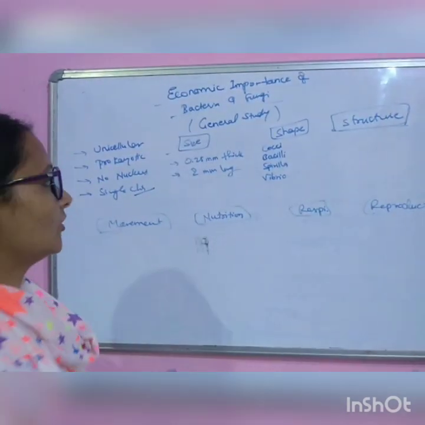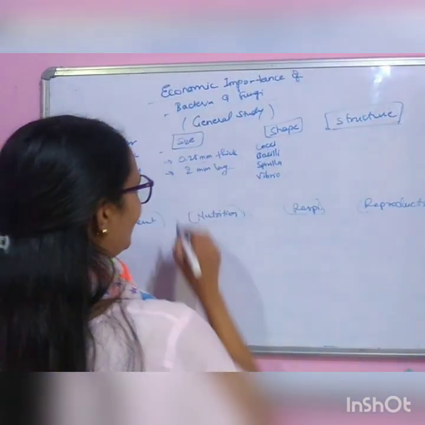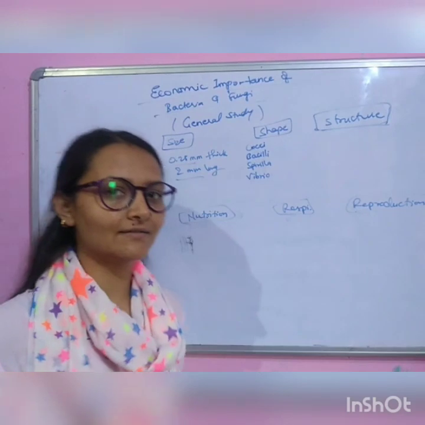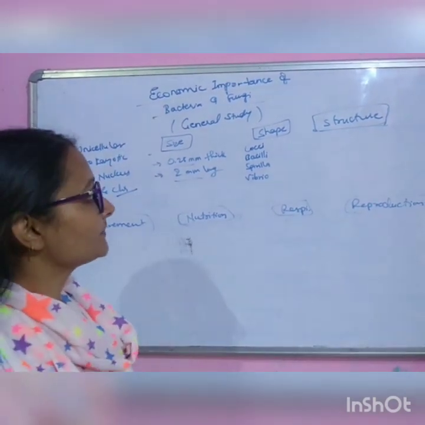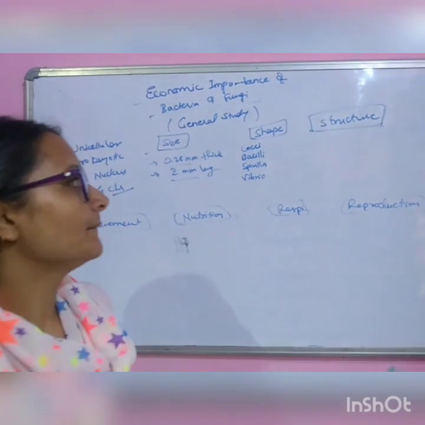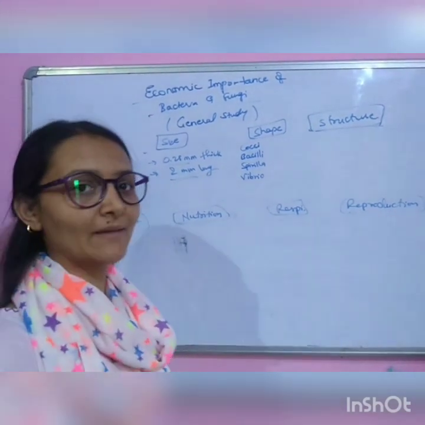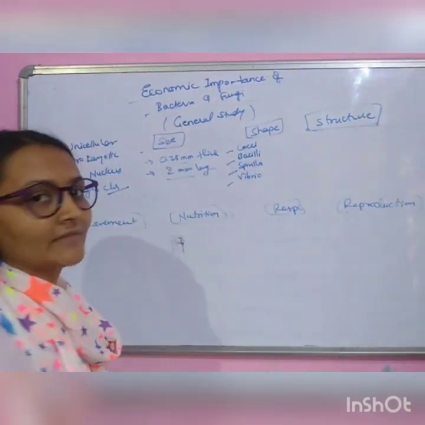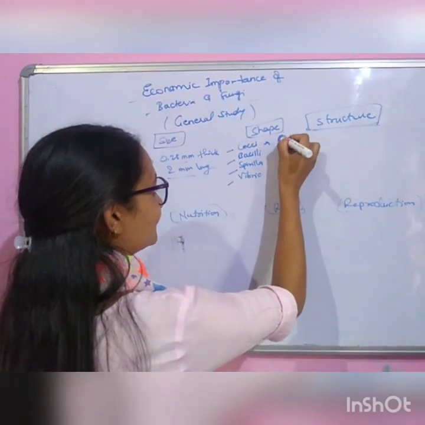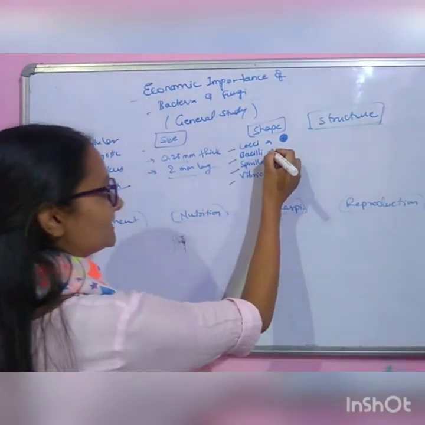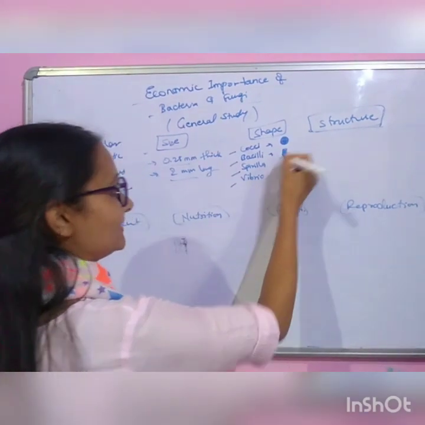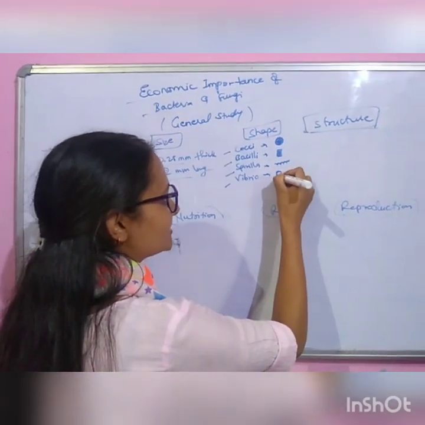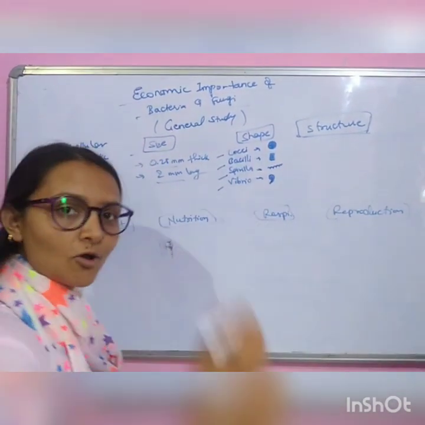Another thing, size. It's 0.2 micrometer thick and 2 micrometer long. It may vary with different types of bacteria. Next, the shape. There are many shapes of bacteria. For example, Cocci, Bacilli, Spirilla, and Vibrio. Cocci are spherical in shape. Bacilli are rod shaped. Spirilla are twisted, and Vibrio are comma shaped.